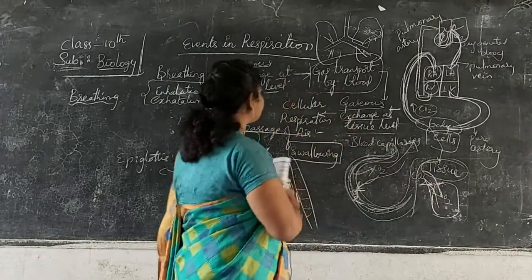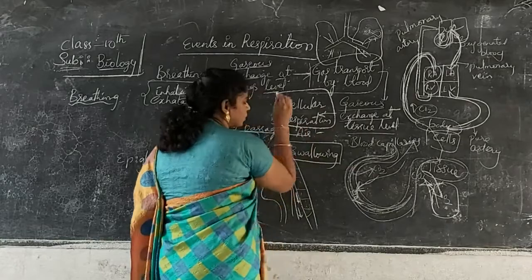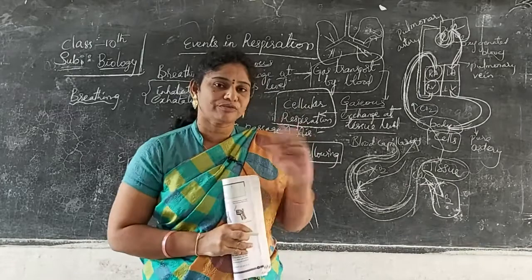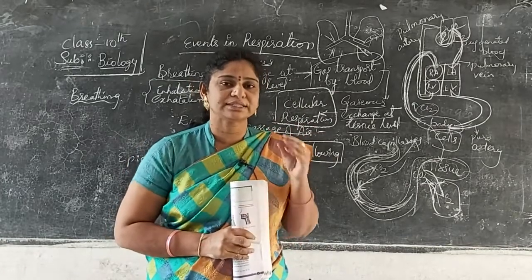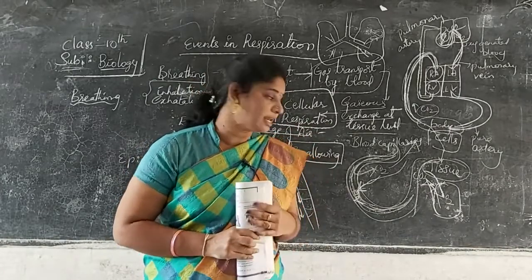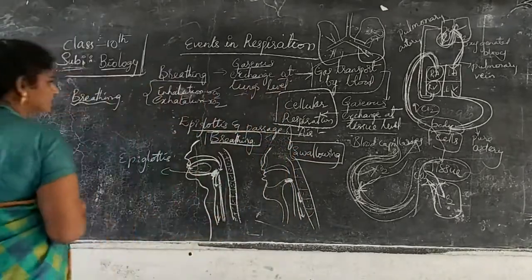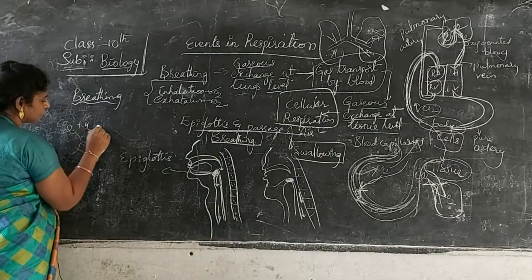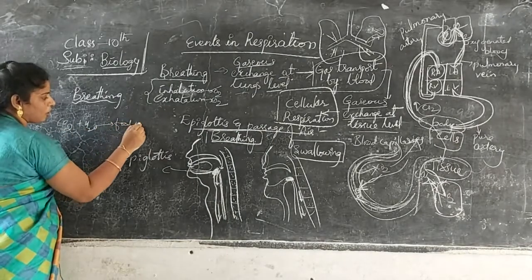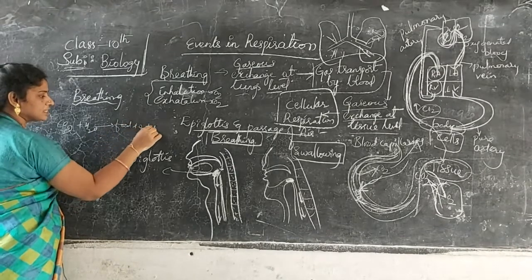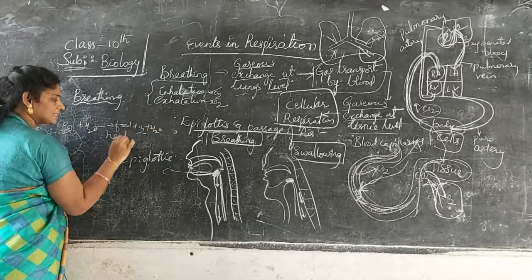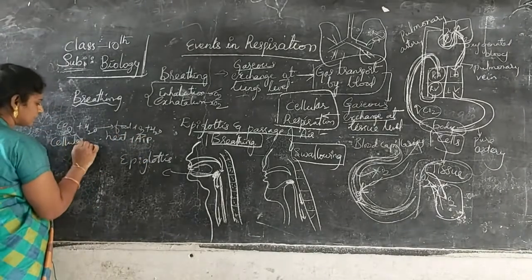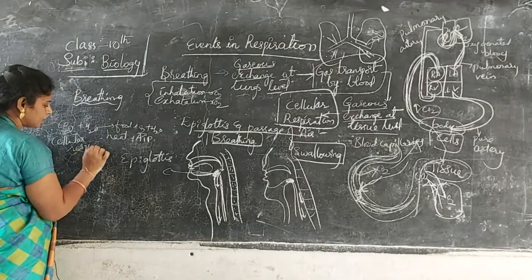At last, what is happening? Cellular respiration is the process. Cellular respiration is seen in the mitochondria of the cell. Mitochondria is a cell organelle present in the cell. So in this cellular respiration, what is happening? Food is broken down, carbon dioxide and some amount of water are released, heat is released, plus ATP energy is released. This is cellular respiration.